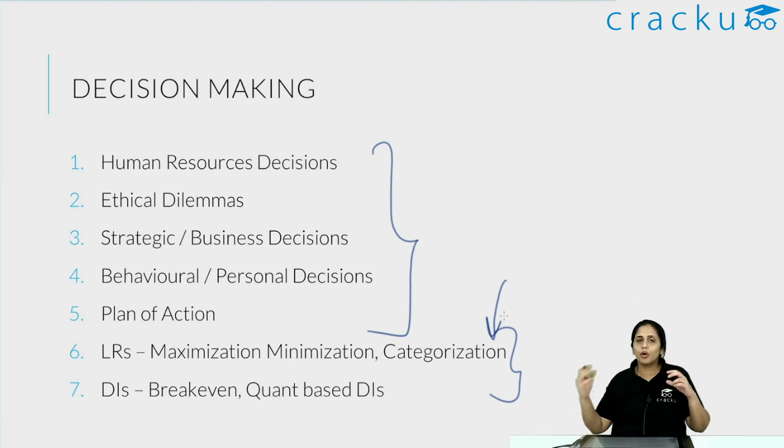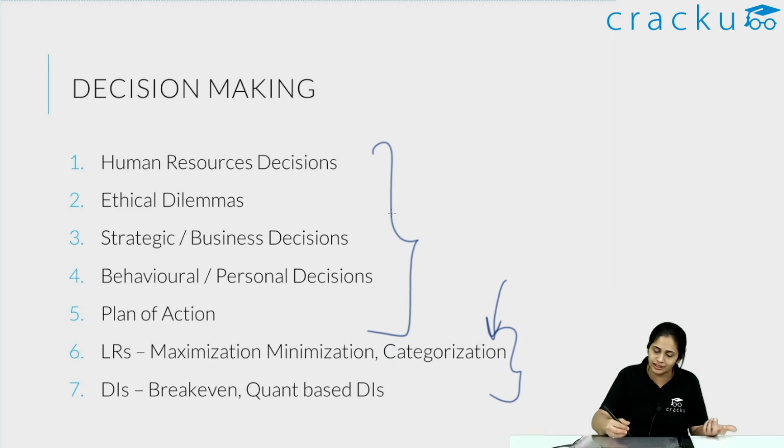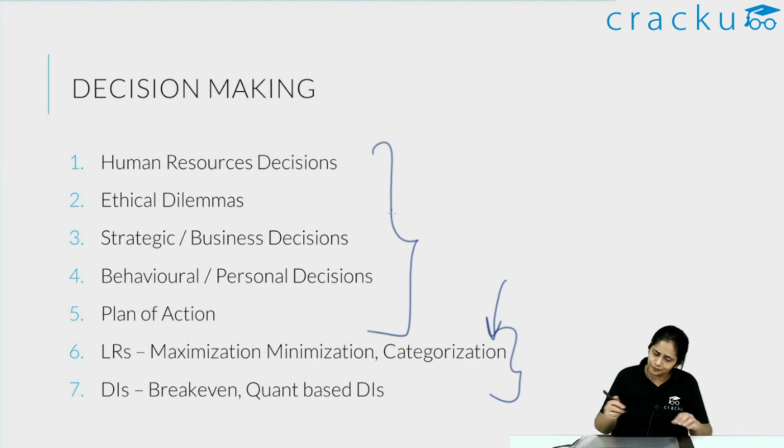If you go beyond this kind of variable cost, or the cost rises or the fixed cost rises. So basically those kind of problems which are essentially quantitative in nature. And when you have something which is quantitative in nature, the accuracy is going to be better than things which are ethical dilemmas as such. So always make sure that any of those kind of sets, if it comes in XAT 2022, you solve it and you solve it correctly.